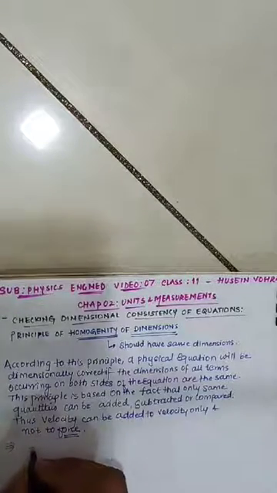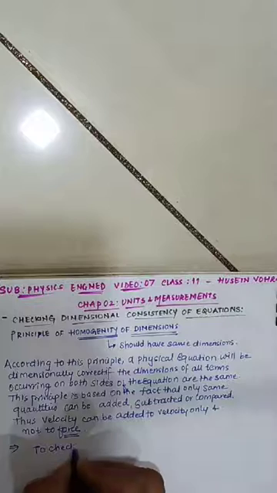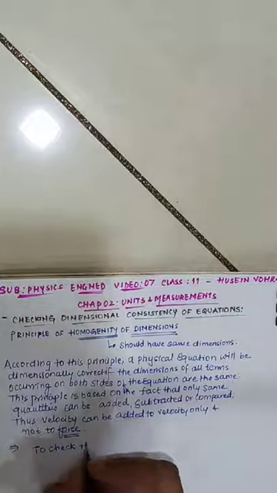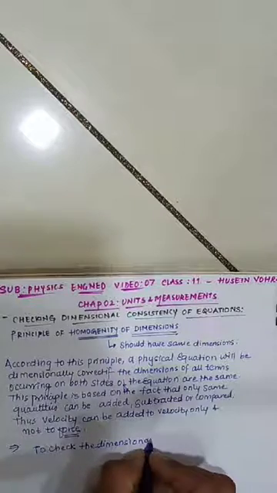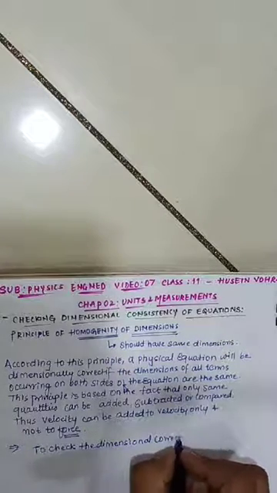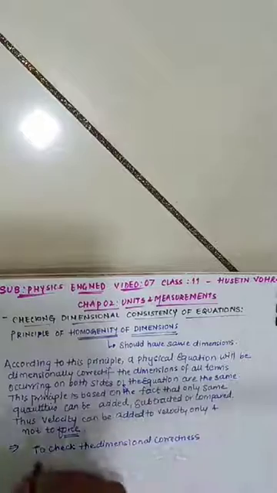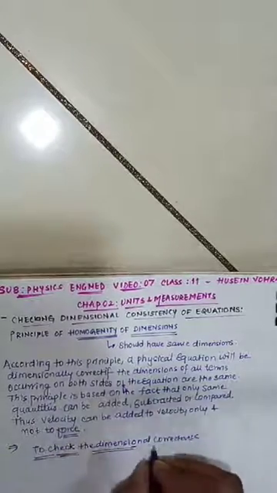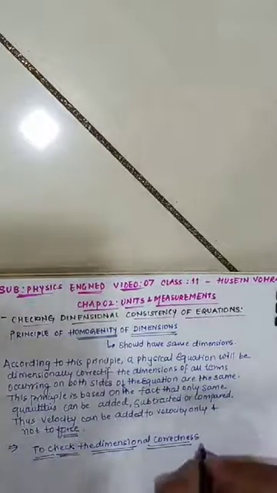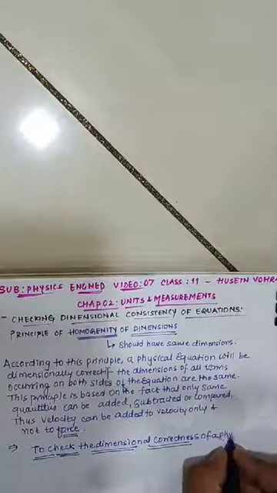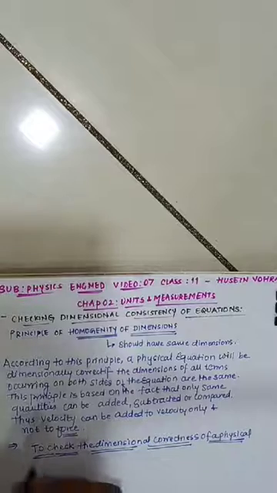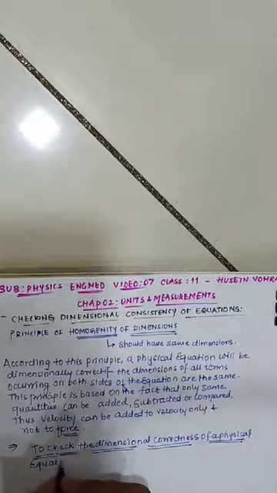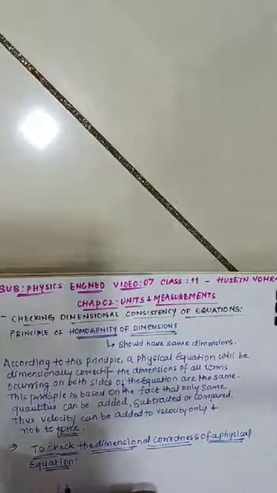Next is to check the dimensional correctness of a physical equation. How to check the dimensional correctness of a physical equation we are going to study now.